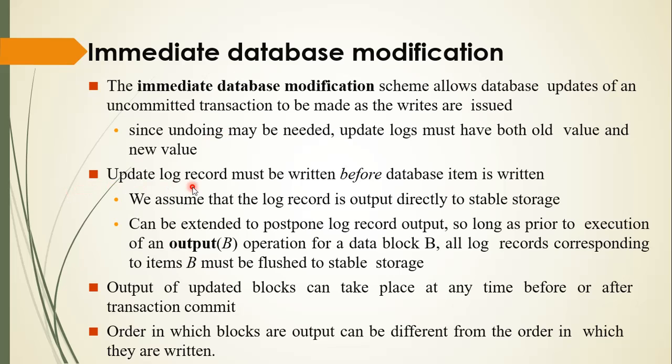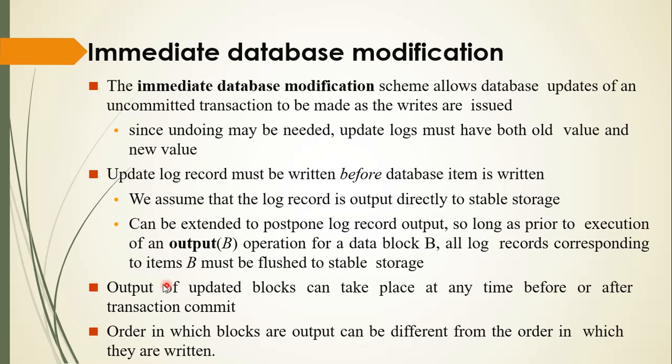Update log records must be written before the database item is written. We assume that log records are output directly to stable storage, or this can be extended to postpone log record output, so long as prior to execution of an output(B) operation for a data block B, all log records corresponding to items in B are flushed to stable storage.